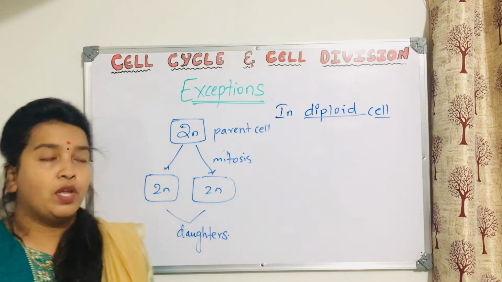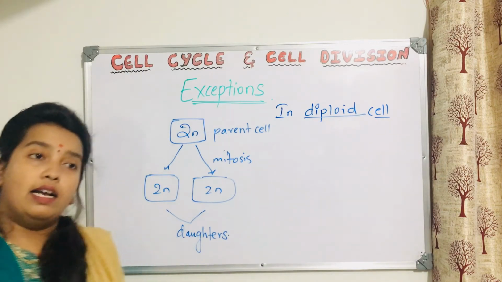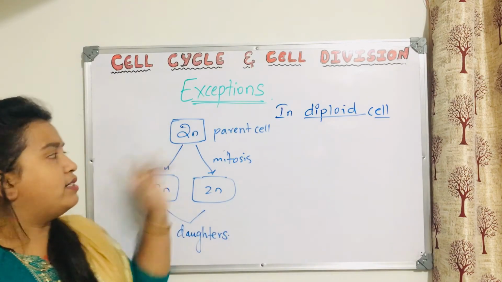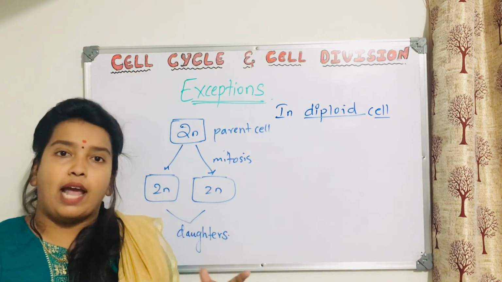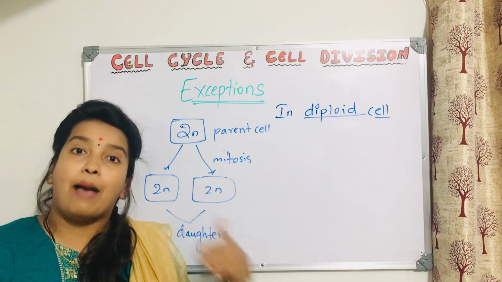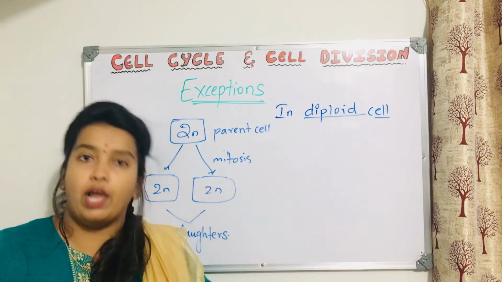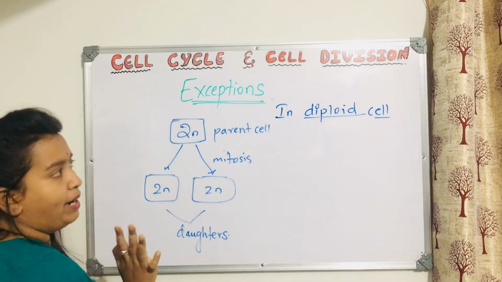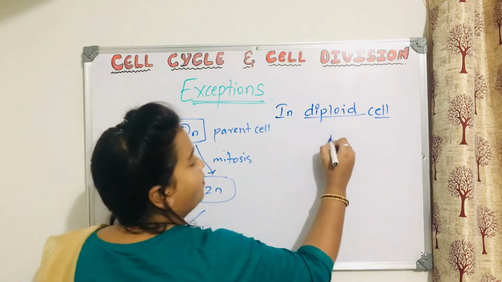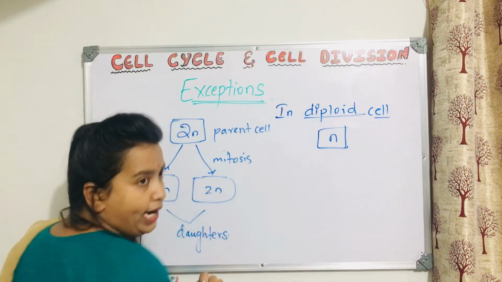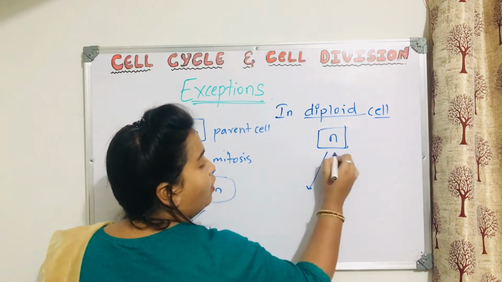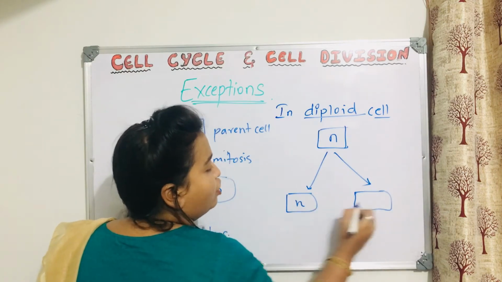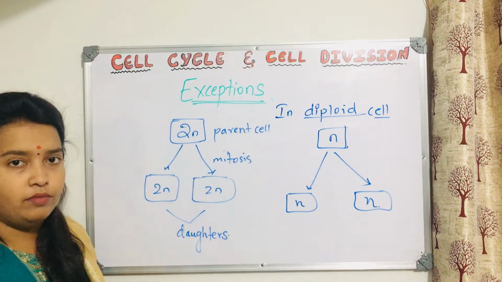What I am trying to say is that it's not mandatory that mitosis always happens in diploid cells. There are some organisms in which mitosis happens in haploid cells as well. That means if a cell is haploid, it can also undergo mitosis to produce two daughter cells which are again haploid.